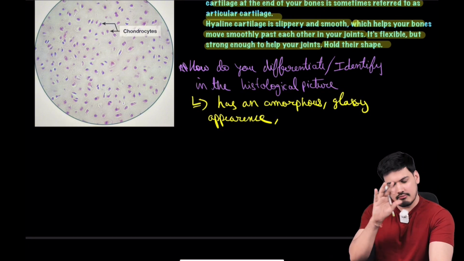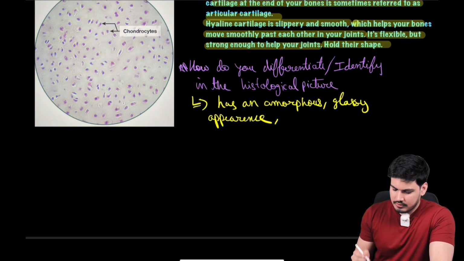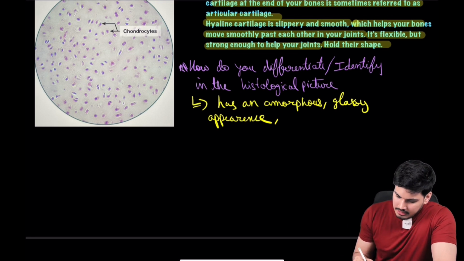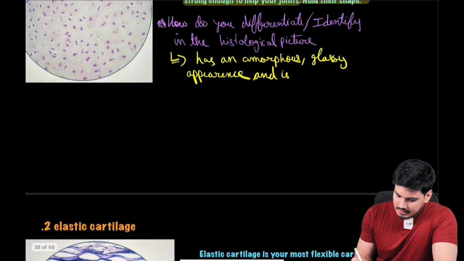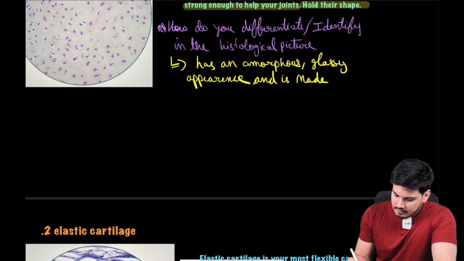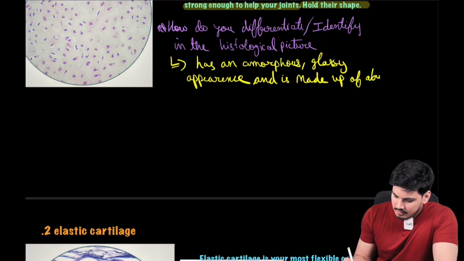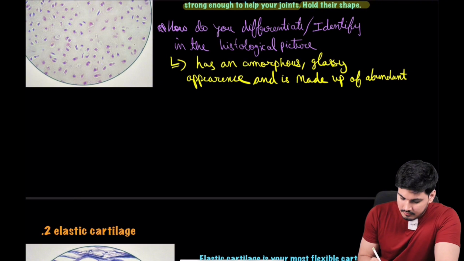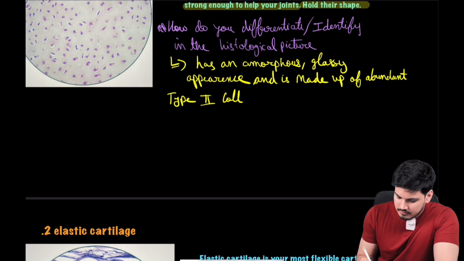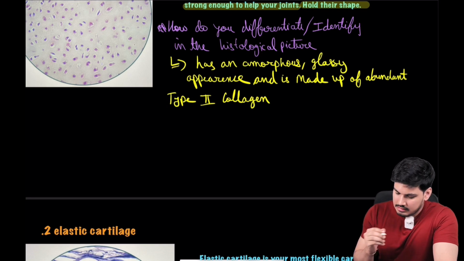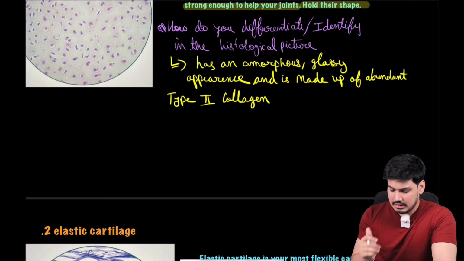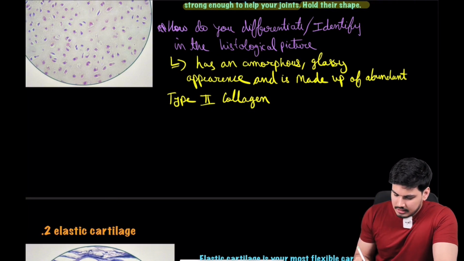I'll show you various pictures. By the end of this class you will understand. So right now go with me. So it has an amorphous glassy appearance, and is made up of abundant, which kind of collagen? Type 2 collagen. Okay, we already did this in the chart in the previous classes. So you can look at those. Now, abundant type 2 collagen fibrils.